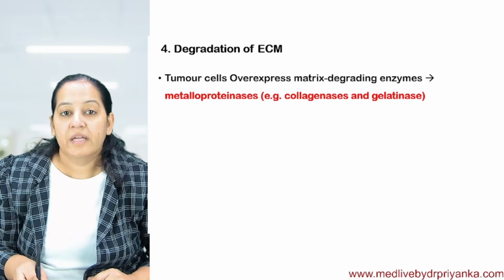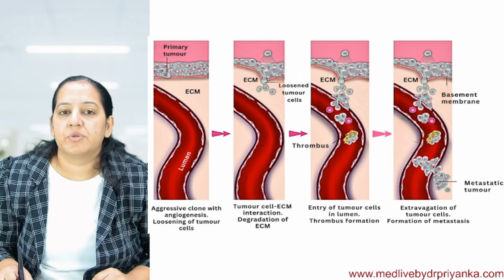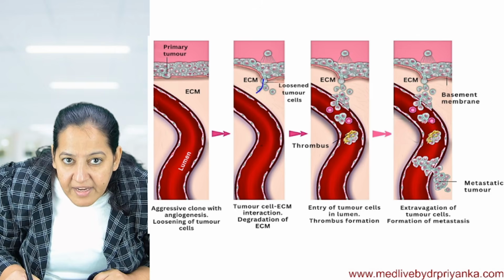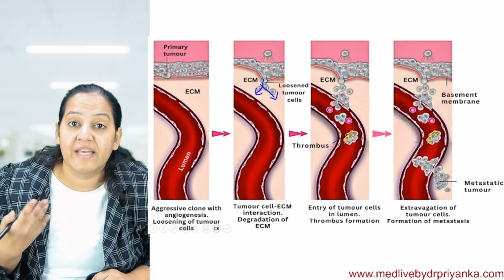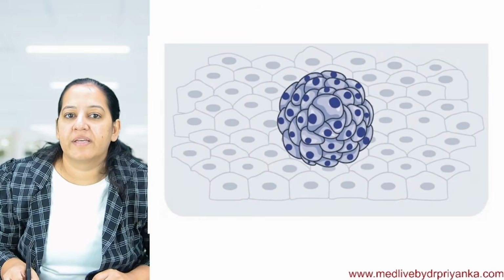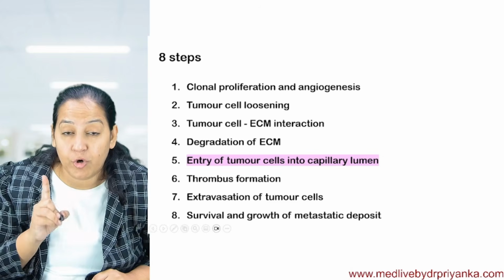They degrade the ECM. They have enzymes to degrade it. The name of the enzyme is metalloproteinase. So they have metalloproteinase, and see, they are degrading and penetrating. By degrading the ECM, they are penetrating with the help of metalloproteinase enzymes. You can see the degradation over here. See how they are degrading and penetrating with the help of the metalloproteinase enzyme.